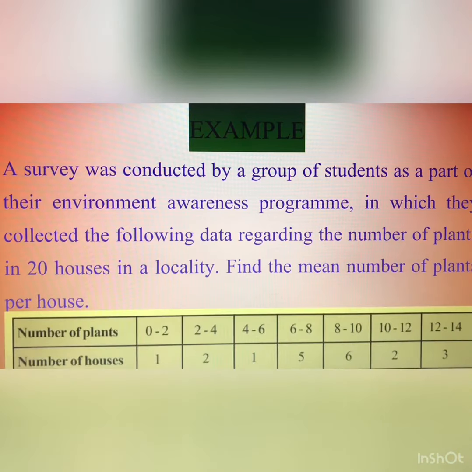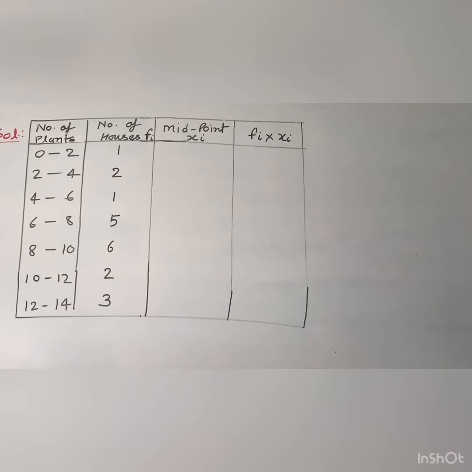So this is the data, that is, number of plants: 0 to 2, 2 to 4, 4 to 6, 6 to 8, 8 to 10, 10 to 12, 12 to 14, and the number of houses are 1, 2, 1, 5, 6, 2, 3. So how can you solve this by the direct method? So let us try to understand. The solution is here. Now friends, we will construct a table.